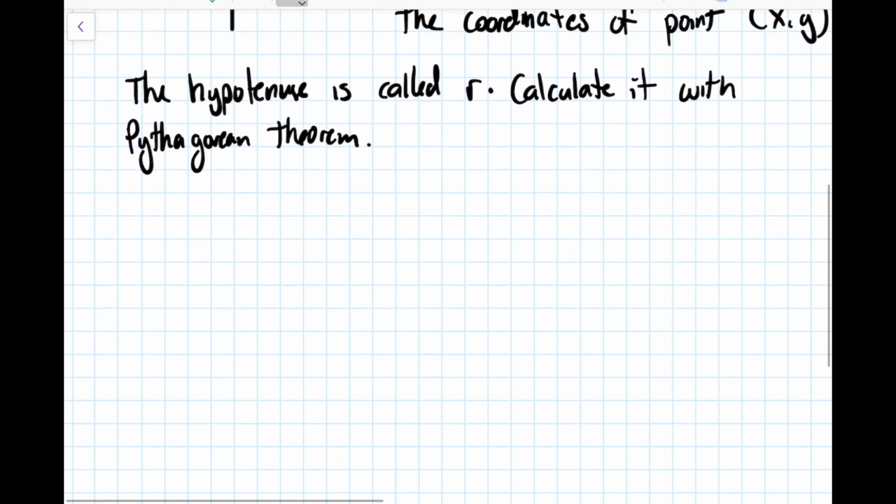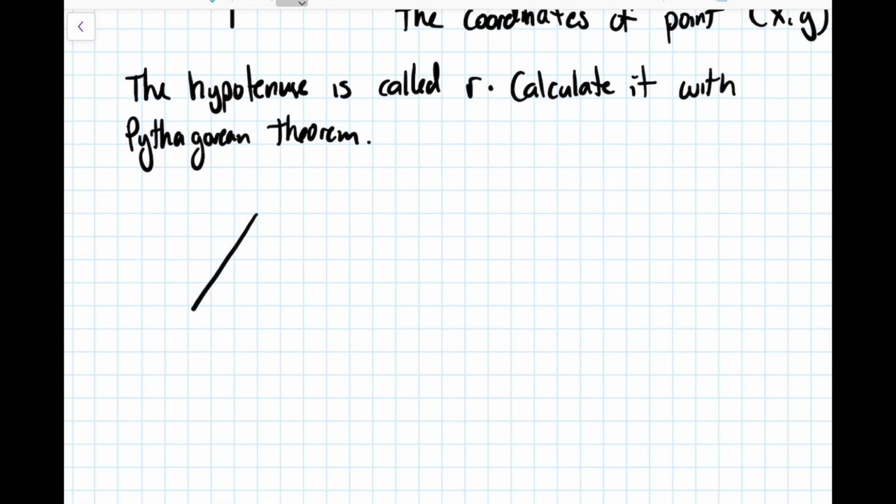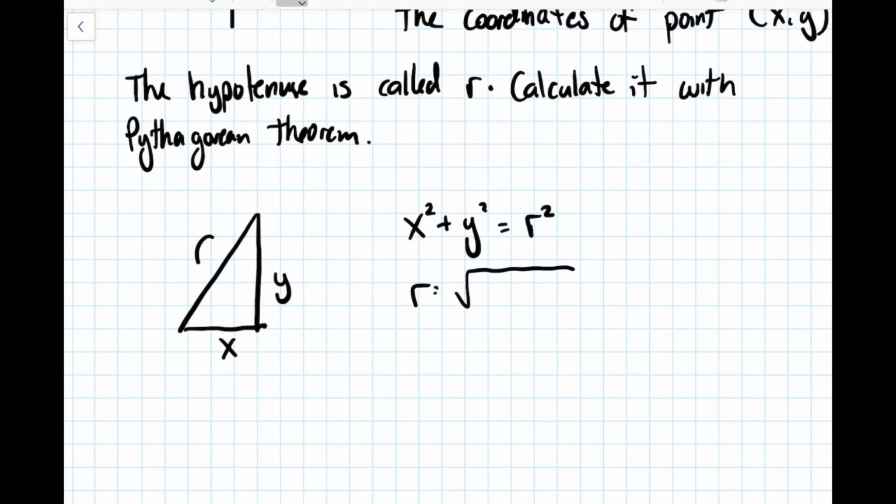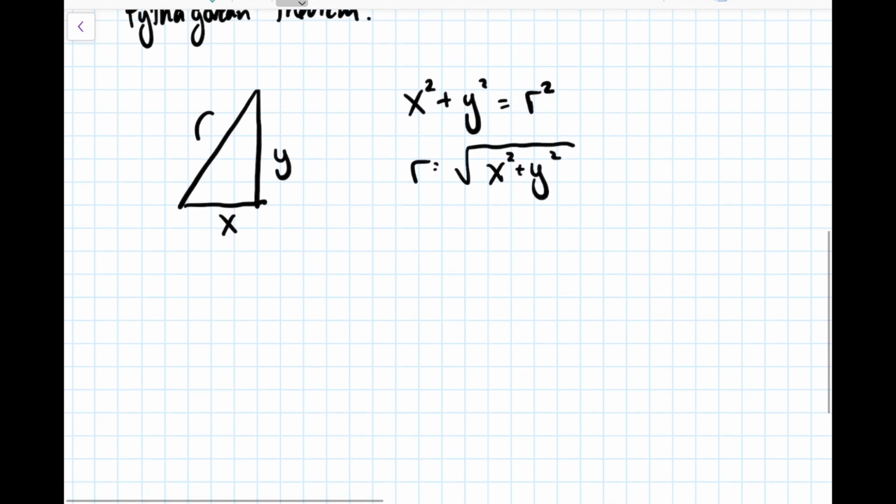So if we just sketch out that triangle down here real quick without having it on the coordinate plane, we've got x, y, and r. And so if we're thinking Pythagorean theorem here, instead of a squared plus b squared equals c squared, it's x squared plus y squared equals r squared. Or if you isolated that and solved for r, it would be r equals the square root of x squared plus y squared. And so if we use that, well then what are sine, cosine, and tangent for this triangle?